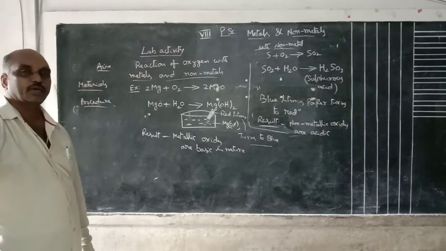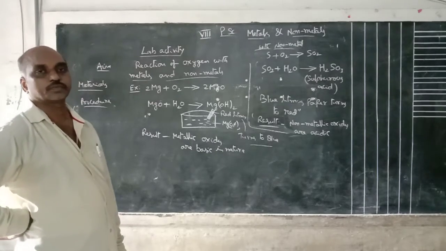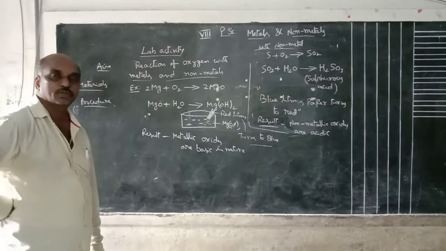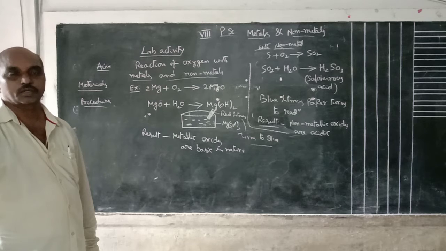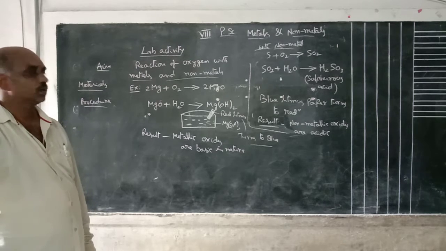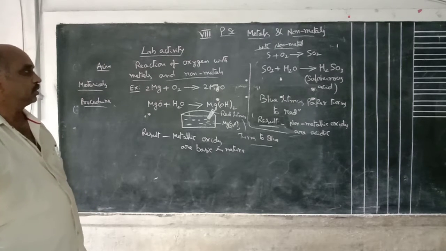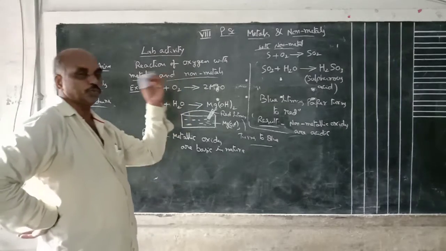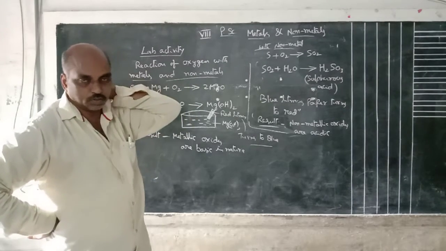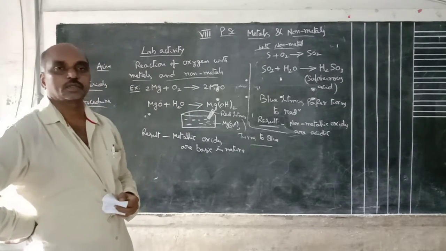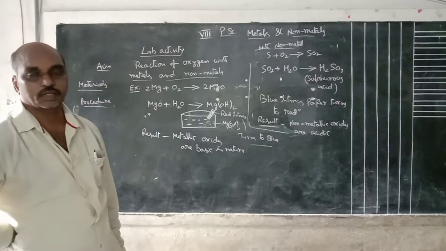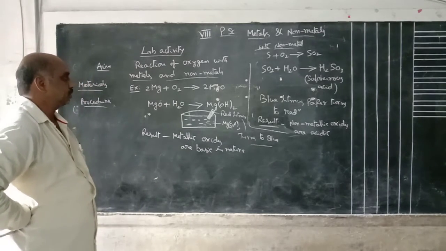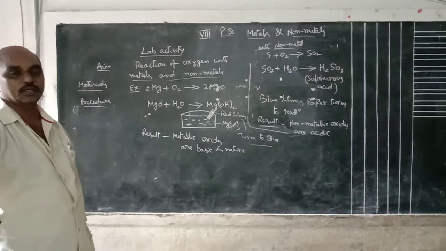Here, materials required means one glass jar, magnesium, and distilled water, and a deflagrating spoon, litmus papers, sulfur. These are all the items you take. You can write these as the materials required.